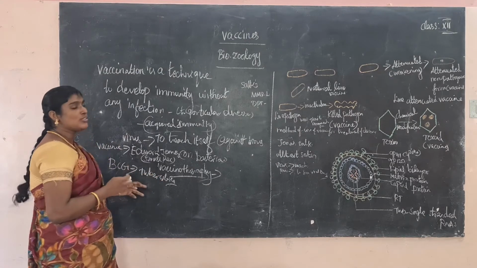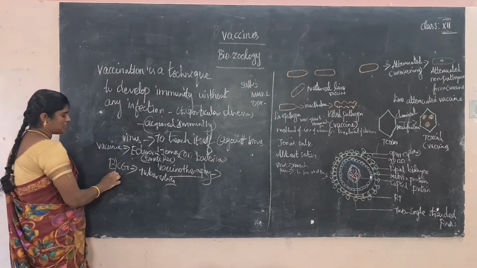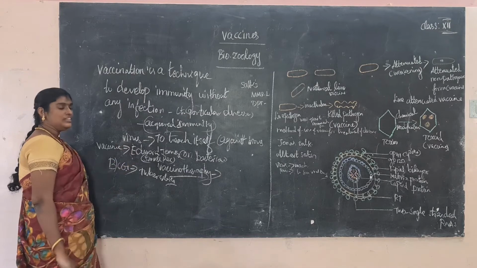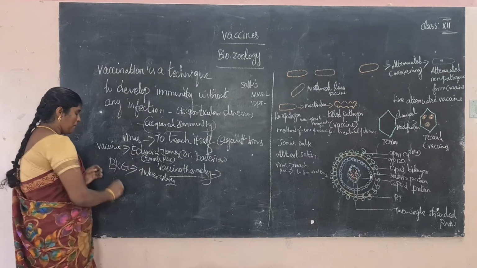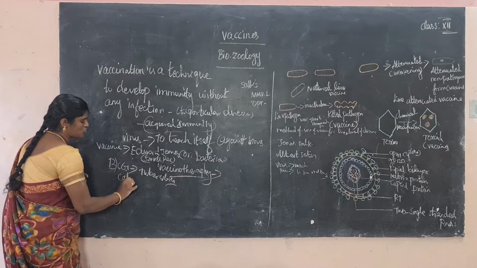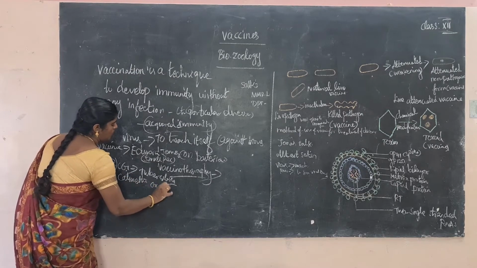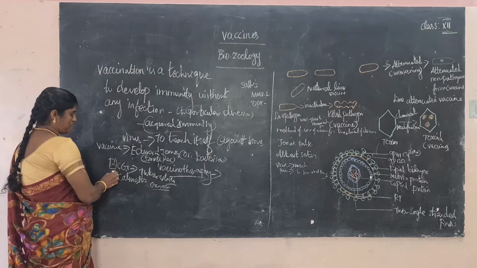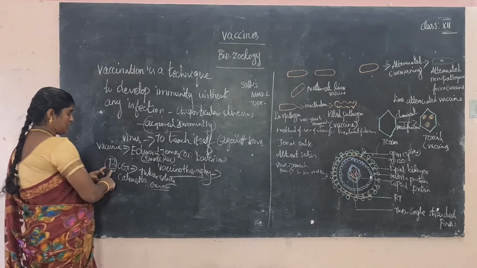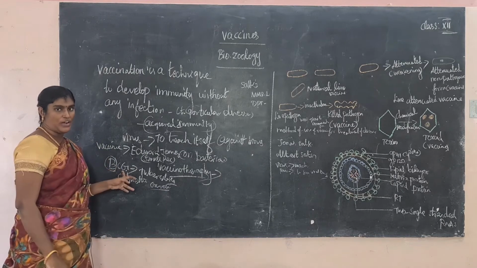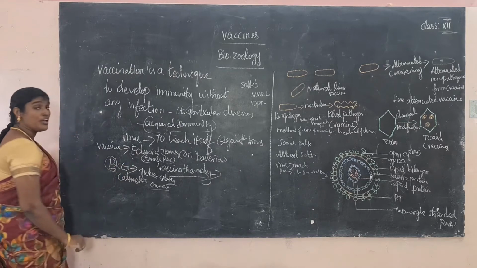So BCG means Bacillus Calmette-Guerin. The BCG vaccine was discovered by Calmette and Guerin, the scientists. The type of bacteria is Bacillus, so Bacillus Calmette-Guerin. Okay, next the scientist is Louis Pasteur.